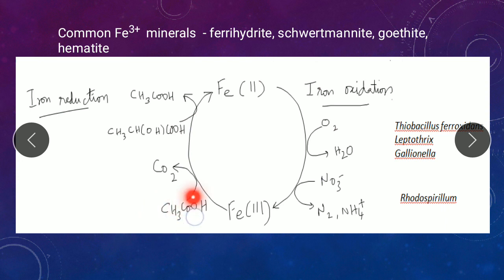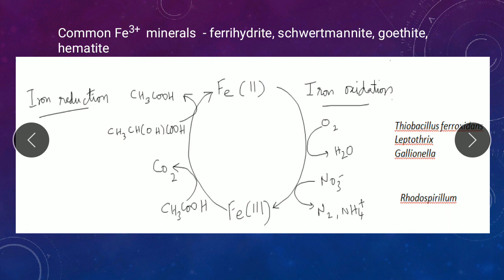In the process, acetate gets converted into carbon dioxide, whereas ferric gets converted into ferrous. Another example is where lactate acts as the electron donor. It donates its electrons and gets converted into acetate, whereas in the same process, ferric is converted into ferrous.